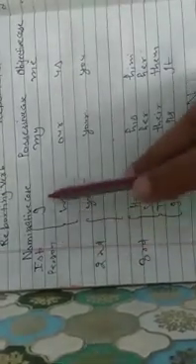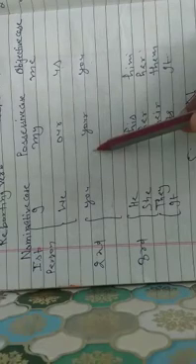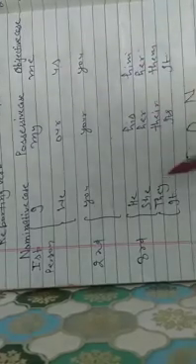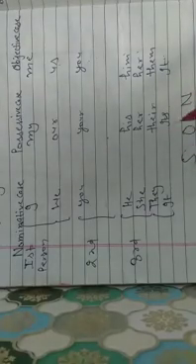The first one is person change. We have three persons: first person, second person, third person. First person: I, my, me, we, our, us. All these show the first person. You, your, you. All these show the second person. Third person: he, his, him, she, her, her, they, their, them, it, its, it. All these show the third person.